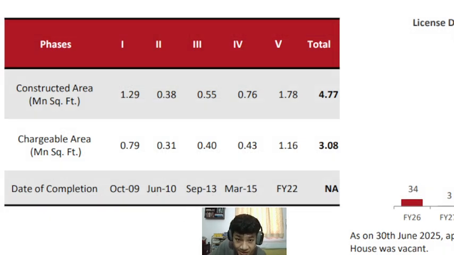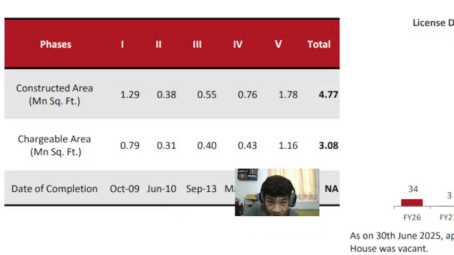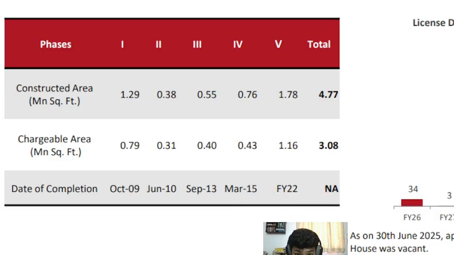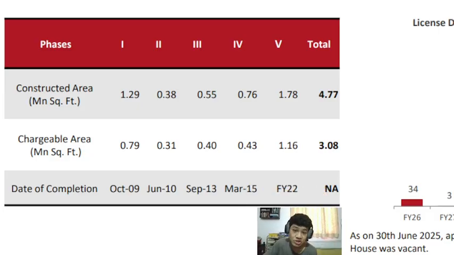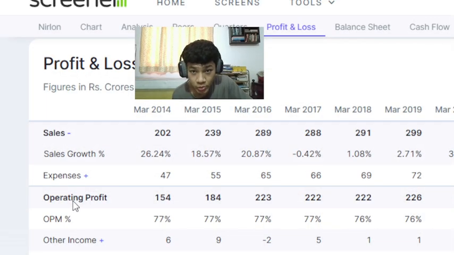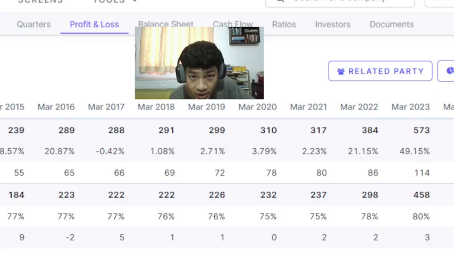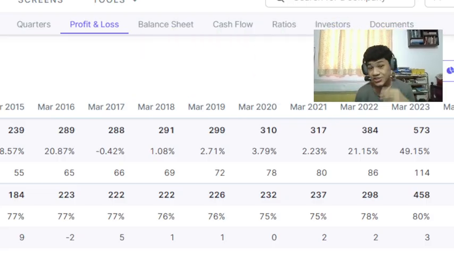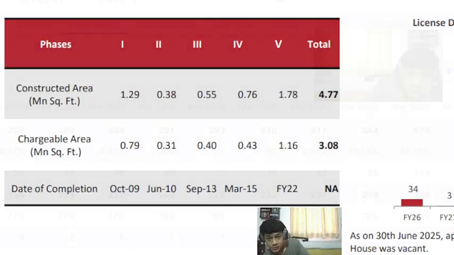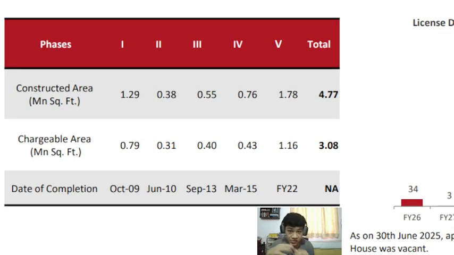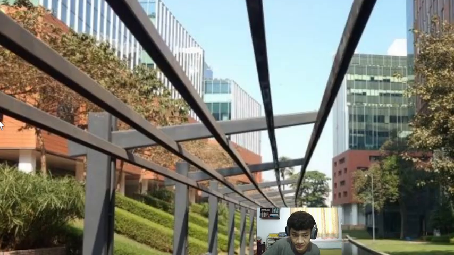Then in 2022, it again built 1.16 million chargeable square feet. In 2022, 2023, again double-digit massive sales growth, coinciding with the increase in space. So as it builds more of these spaces, revenue will also increase.